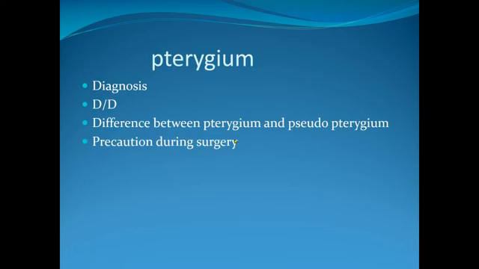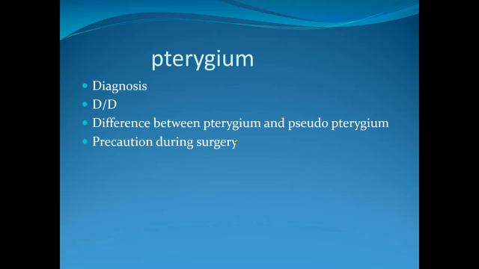The question may be diagnosis, or differential diagnosis. Differential diagnosis may be pinguecula, and the difference between pterygium and pseudopterygium, and precautions during surgery. Do you know what the precautions are? The surgery of pterygium is just excision of the pterygium, but precautions. Why will you give precautions? Because every excision of pterygium has a chance of recurrence.